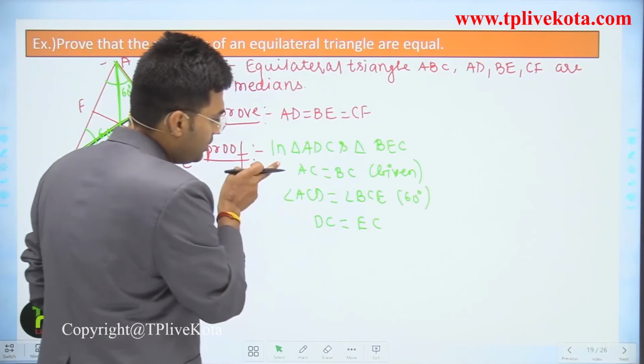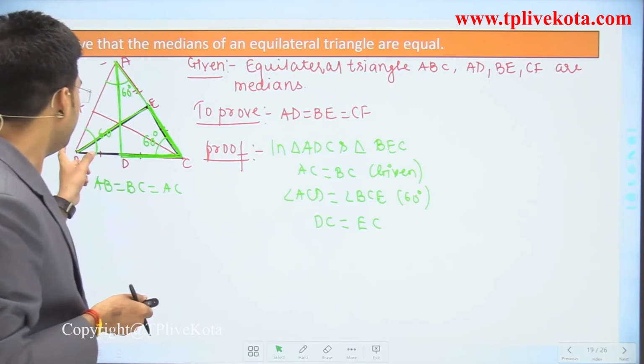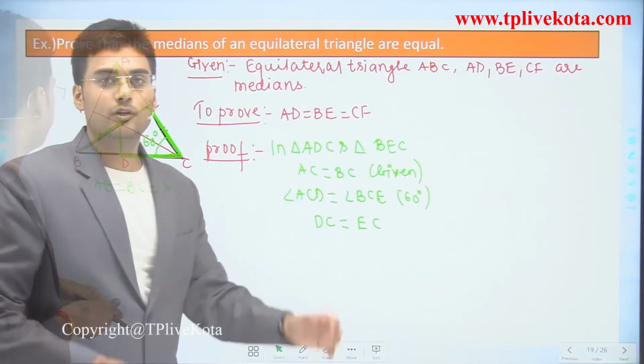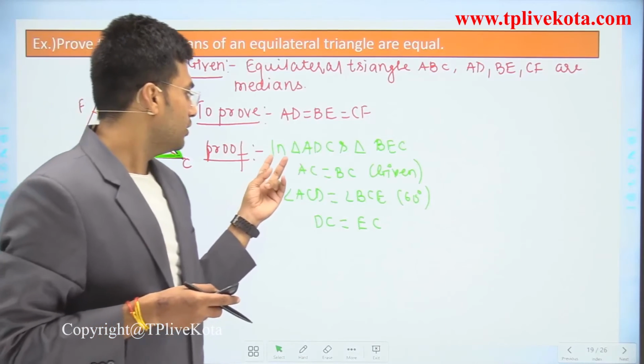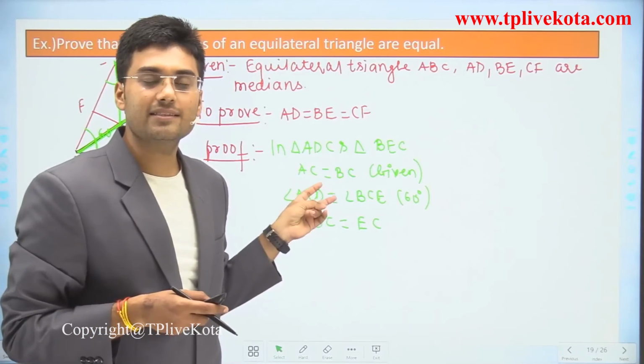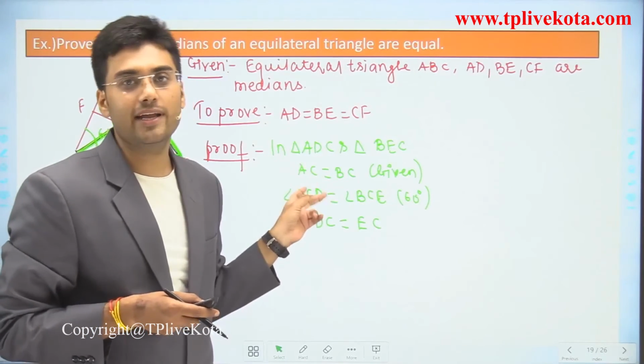So this is the side angle side criterion. So students, we can say that two corresponding sides are equal and their included angle is also equal.